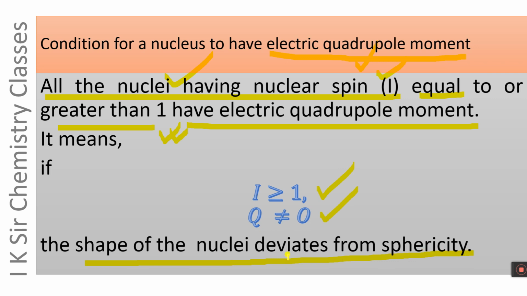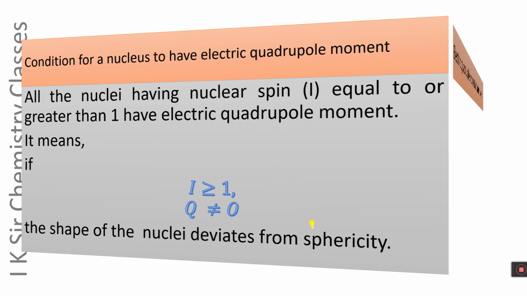It means the shape of the nucleus will not be spherical. It will be ellipsoid, either prolate shape or oblate shape. If I is equal to or greater than 1, Q will not be equal to 0. If Q is equal to 0, the nucleus will have a spherical shape.